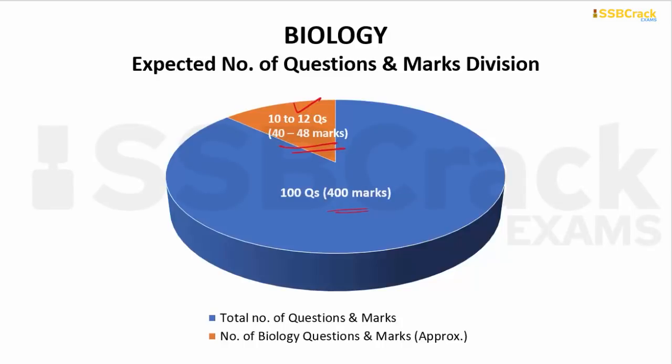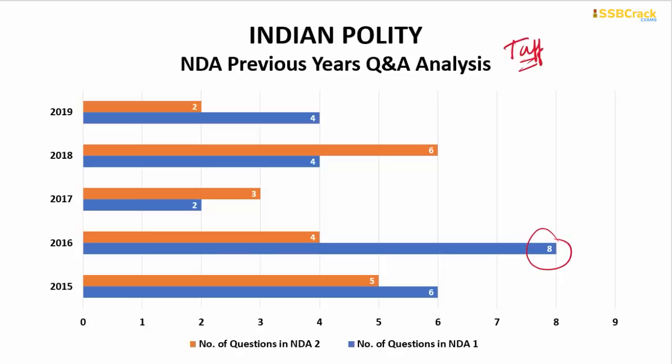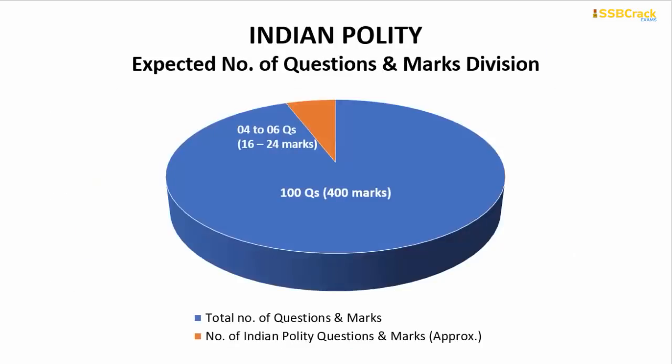Okay. Going on, the next important subject is Indian polity, and as said, Indian polity carries a little lesser importance in the NDA examination, and the questions asked in Indian polity are a little different and a little tough. Not every time are the Indian polity questions easier. By analyzing all of these questions, there were a maximum of 8 questions in NDA 1 of 2016, but we found only 2 questions in NDA 2 of 2019 and only 4 questions in NDA 1 of 2019. So by analyzing all of these, we can expect around 4 to 6 questions in the Indian polity part.